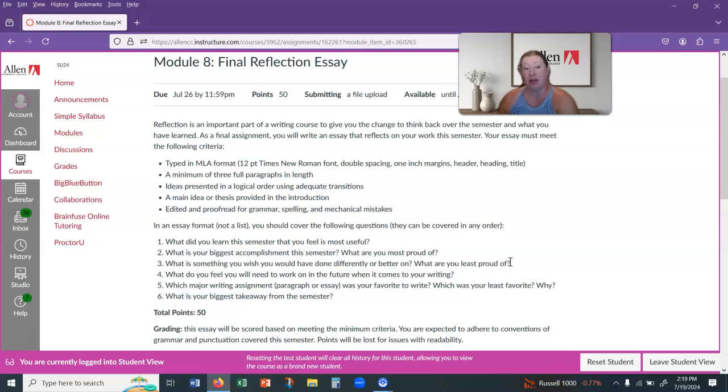The main thing that I want you to remember is that unlike the midterm, I don't want you to just answer the questions. I want you to actually write out in essay form. So a lot of students will have maybe a short little introduction sentence or paragraph, and then they'll answer the questions, and they group the questions together to help them with what to put in each paragraph, and they'll end up with 3 or 4 paragraphs total.